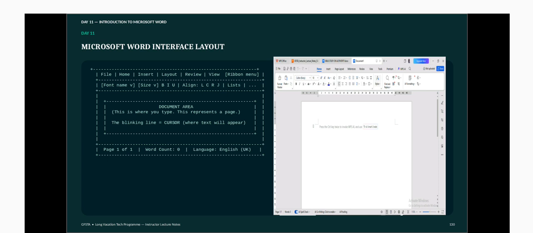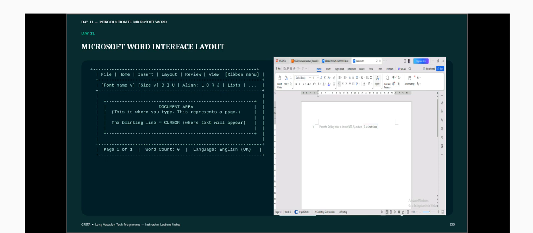Now, the white area, that is the printable area, the document area. That's where you're typing, where whatever you type is. It represents a page that looks like a sheet of paper. So then the cursor that is blinking, that's where you insert your text at every moment.